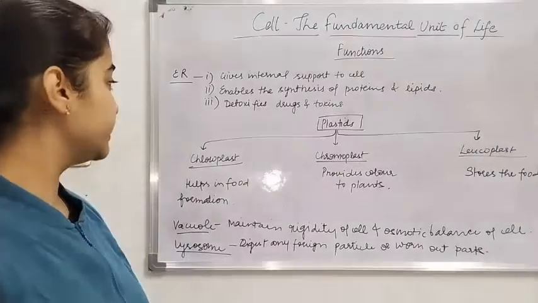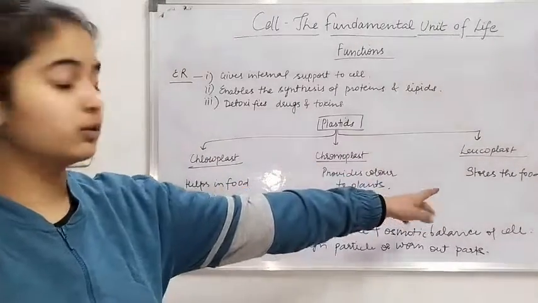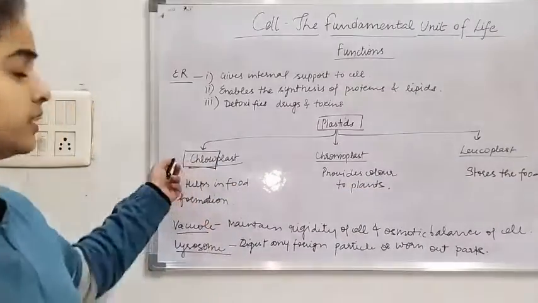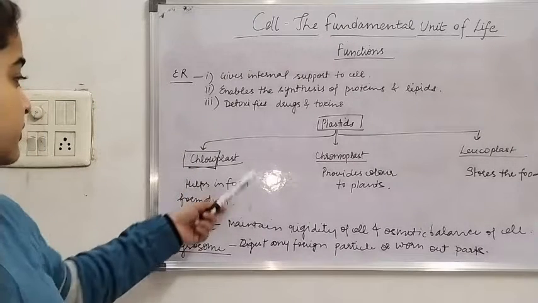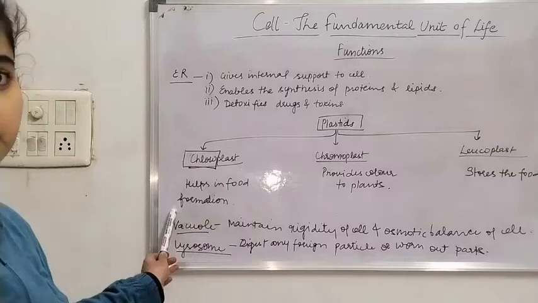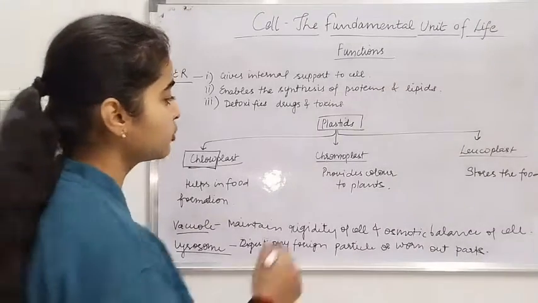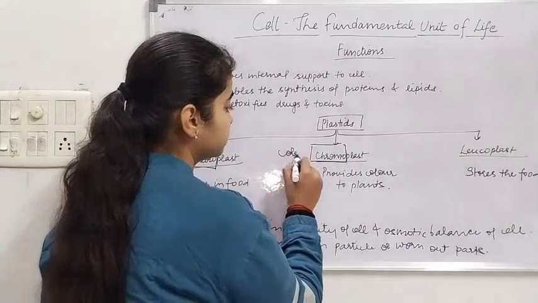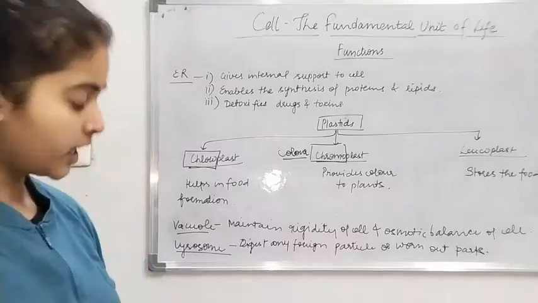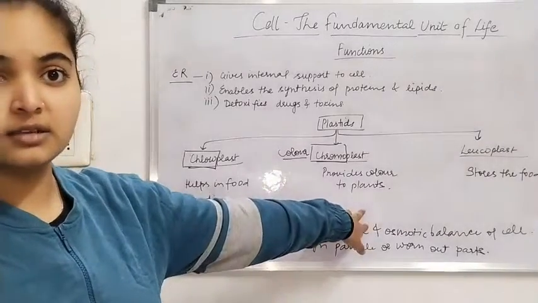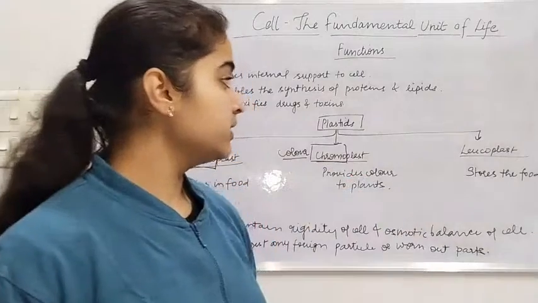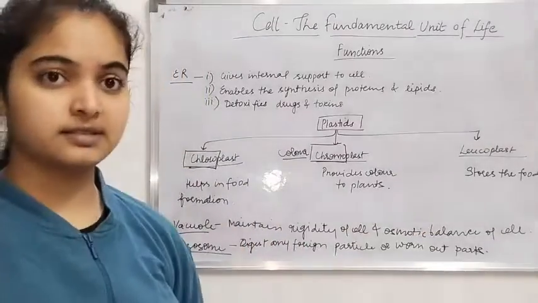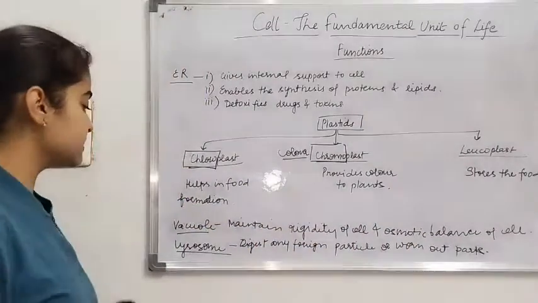Next are the plastids, which are of three types: chloroplast, chromoplast and leucoplast. As the name suggests, chloroplast is related to photosynthesis. Its function is to help in food formation. Next is chromoplast. Chromo suggests color. So it helps in providing the color to the plant or its parts. The third and last one is leucoplast. Leucoplast stores the food formed in photosynthesis.